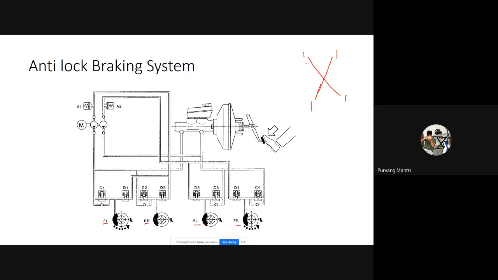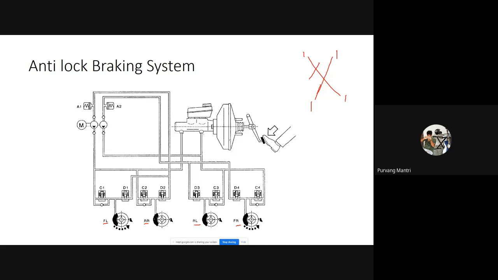The reason for using such a circuit is that if one circuit fails, if it starts leaking brake fluid, then the other circuit will still remain working, and it will still keep the vehicle in control for emergency cases, so that you can get back to your service station and get this fixed.